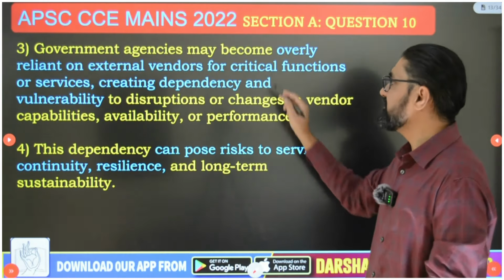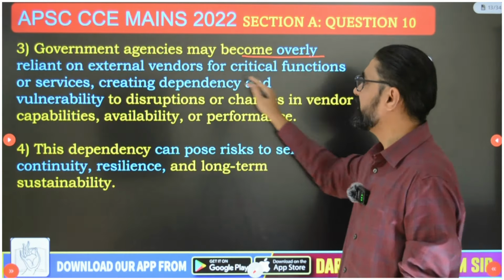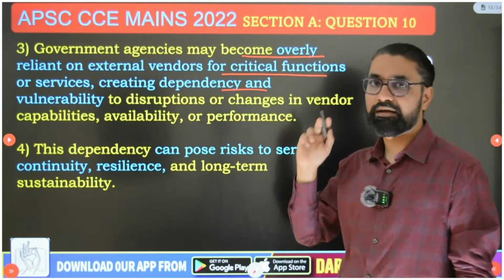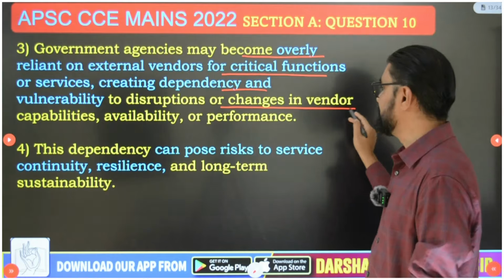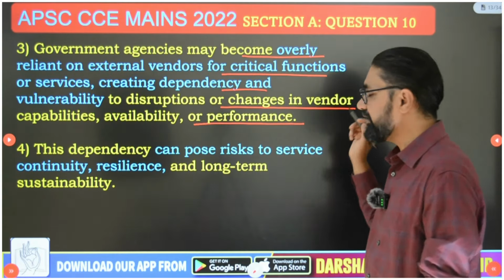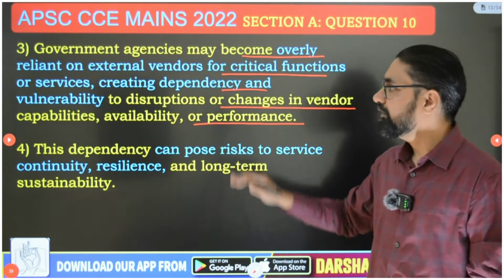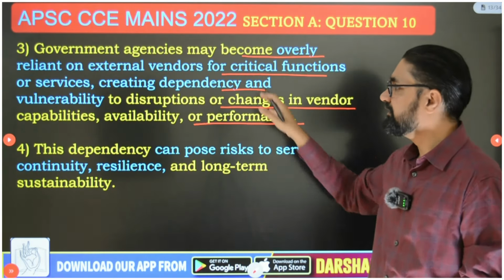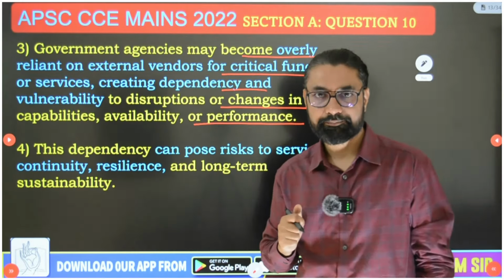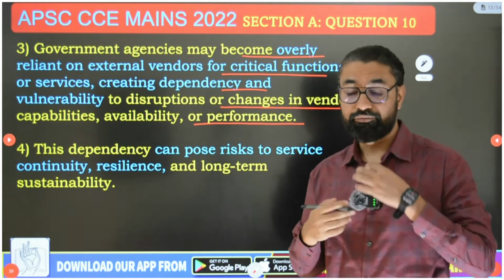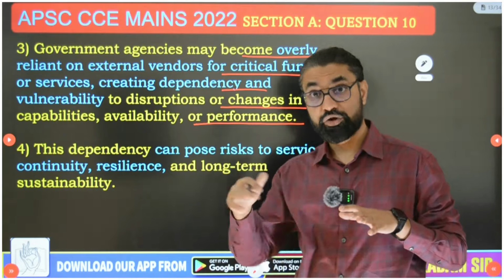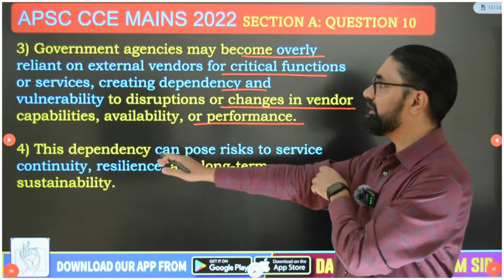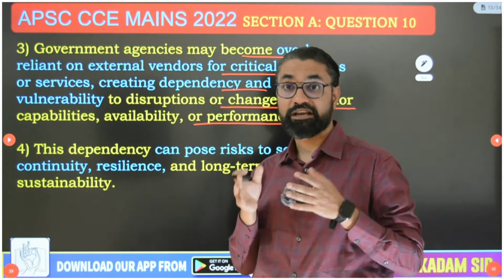Then the third, guys, government agencies may become overly reliant on external vendors for critical functions or services, creating dependency and vulnerability, okay, to disruptions or changes in vendor capability, availability and performance. So that is also one way, because core functions, maybe even non-core functions, when you lose the control, then automatically, okay, you are going to make yourself very vulnerable.